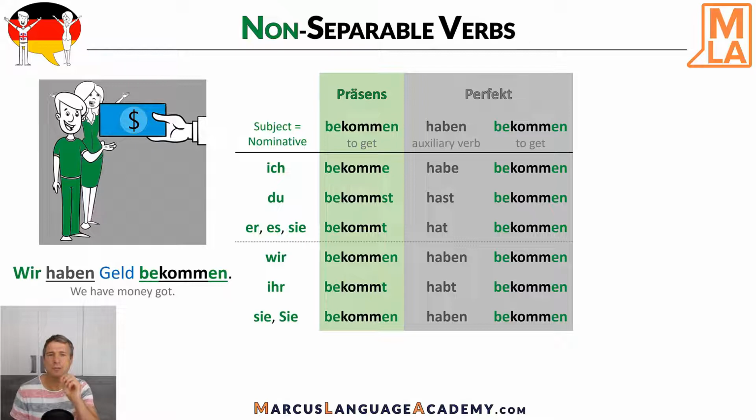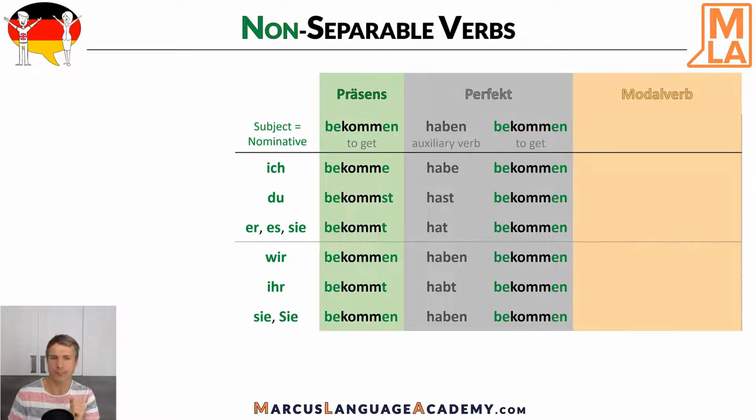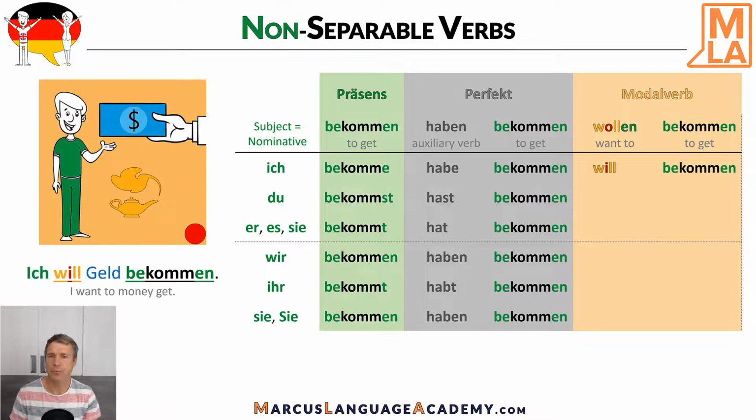So what happens if we have a modal verb? For example, wollen, to want. Here's actually no surprise. And the first person is ich will bekommen. Ich will Geld bekommen. I want to money get. So just remember that the infinitive of the main verb is at the end of the sentence.